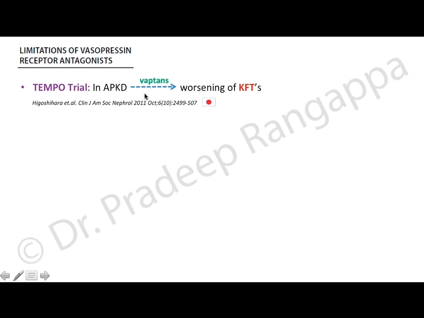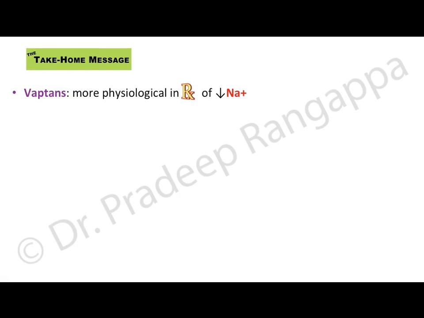So the TEMPO trial, which was done by the Japanese group, I think indicated that when you use Vaptans in adult polycystic kidney disease, it led to worsening of kidney function tests. And we know tolvaptan cannot be used in liver failure because it does sometimes cause elevation in the liver enzymes. The US FDA does not approve its usage in liver dysfunction, and there is no approval to use it for more than 30 days. And the problem with these Vaptans is the cost. The cost is a little prohibitive. So these are some of the limitations of Vaptans.